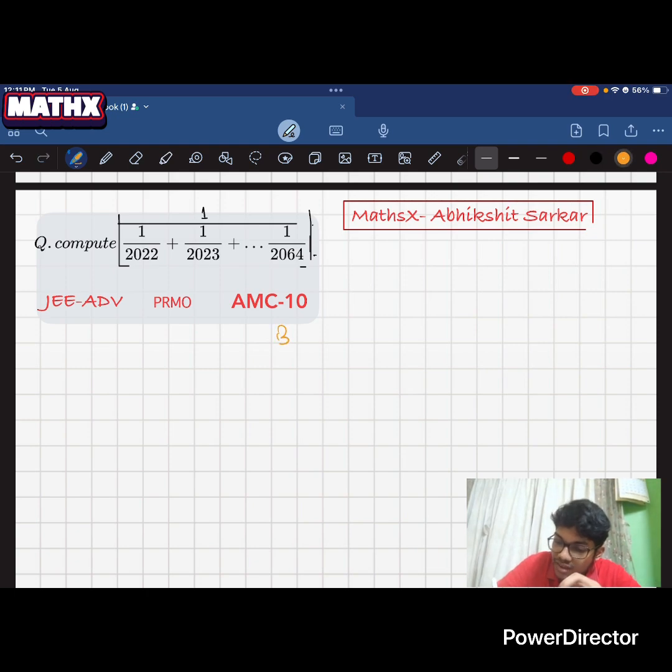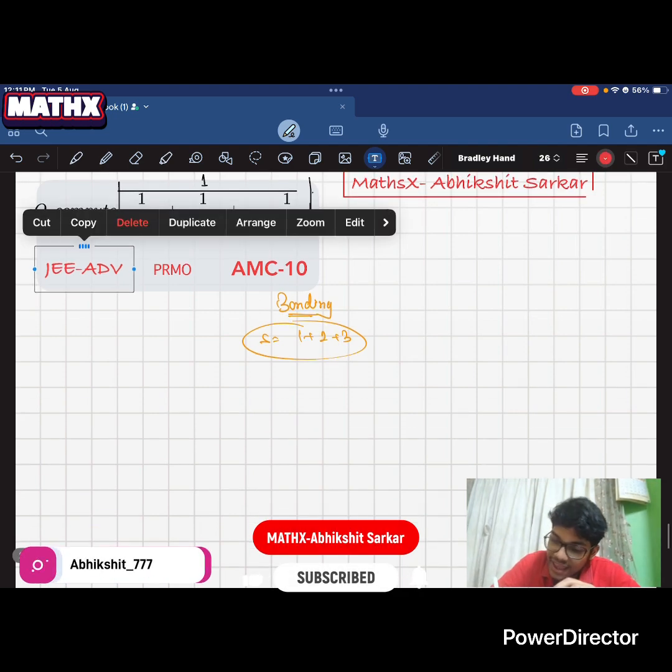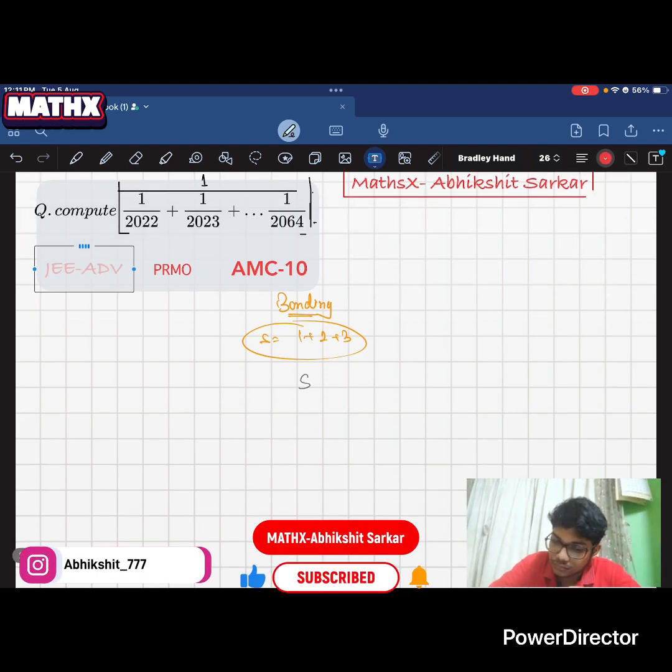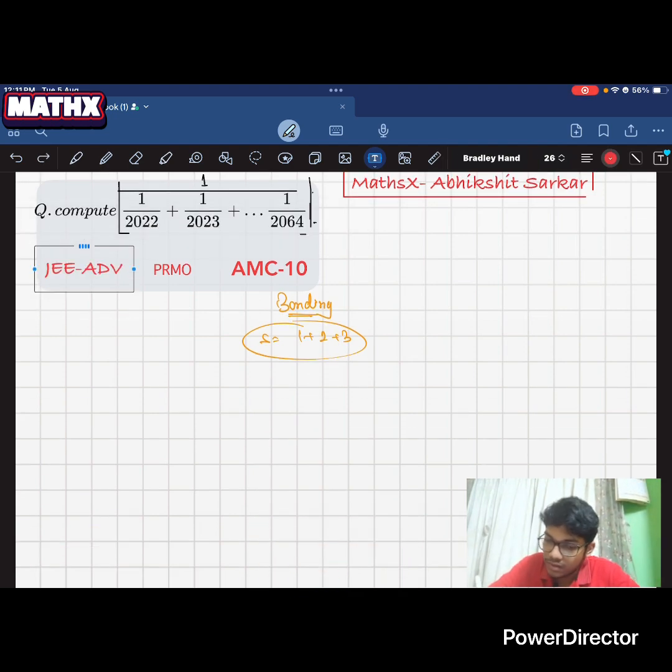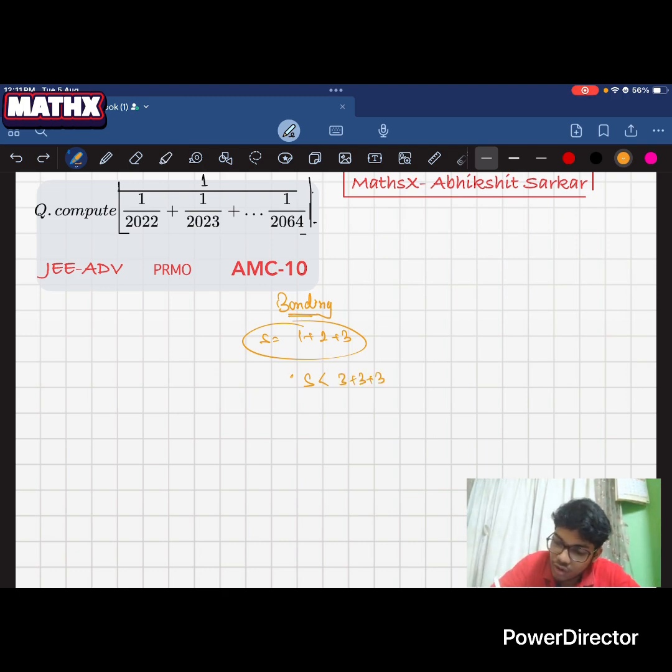So what does bounding mean? Let's say we have a sequence 1 plus 2 plus 3. A very small sequence, 1 plus 2 plus 3. So here S will be smaller than 3 plus 3 plus 3 and greater than 1 plus 1 plus 1. So these are universal truths.